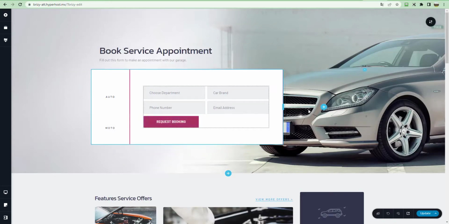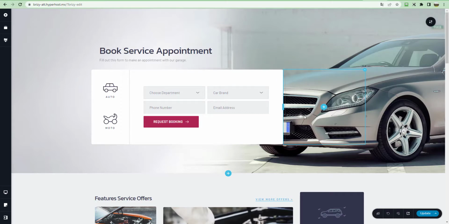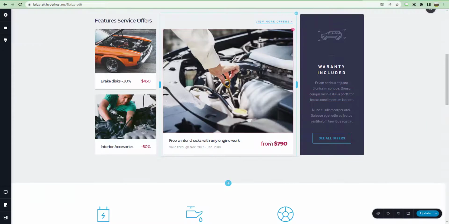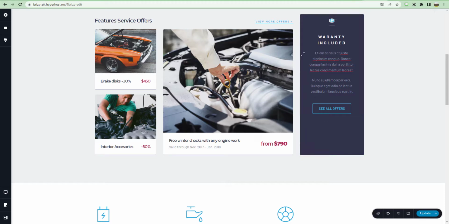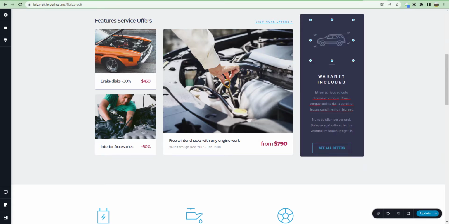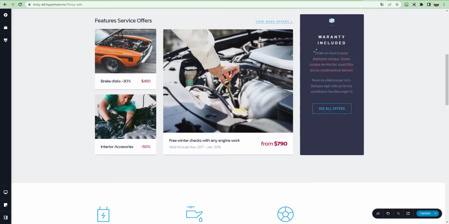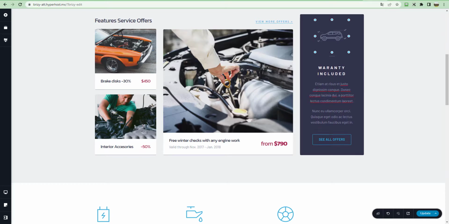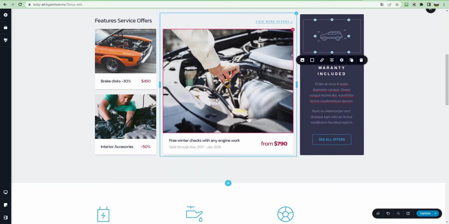One of the nice things about Brizy is that you basically edit things as you see them on the screen. So you can change an image size by dragging, you can see. You can drag it. The same applies here.